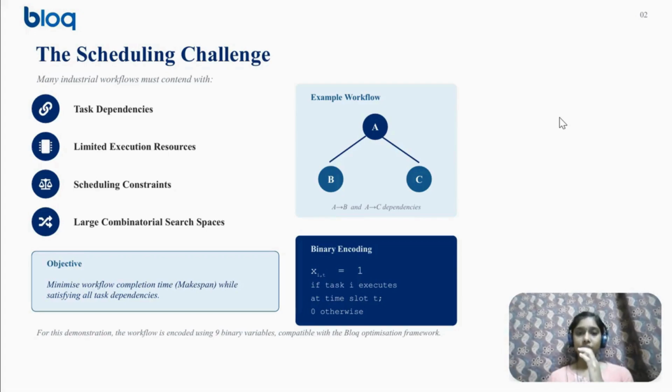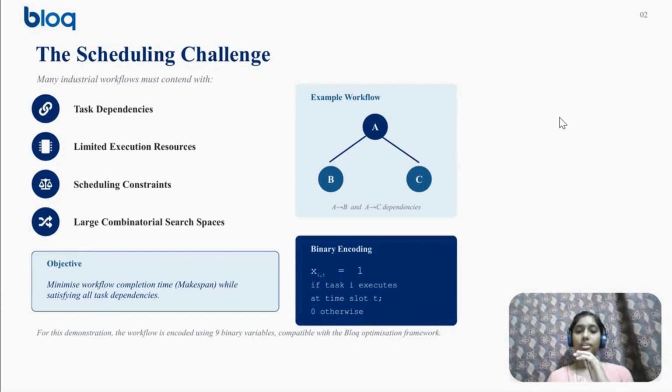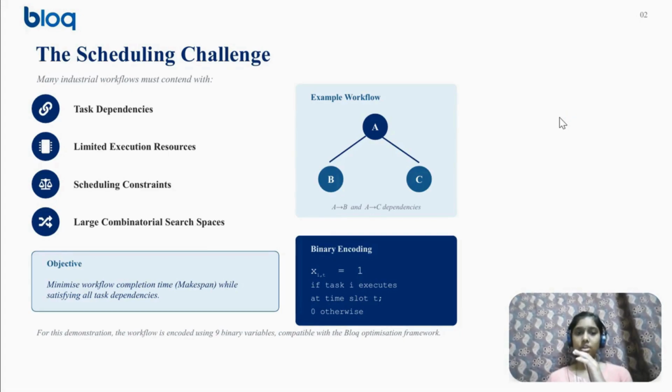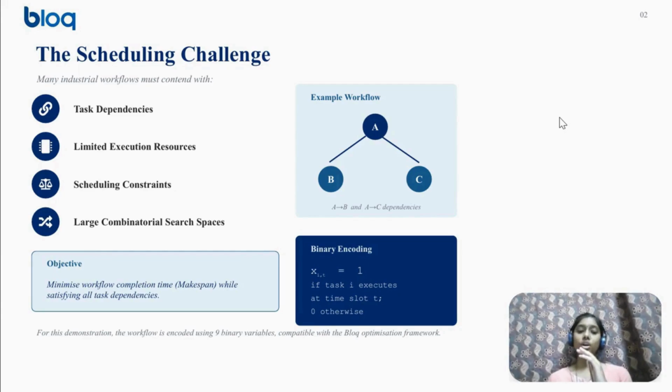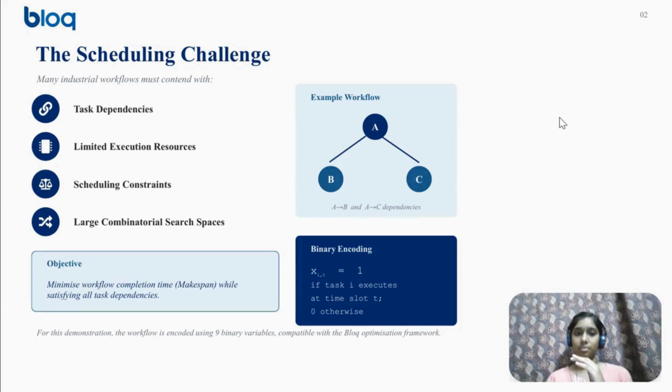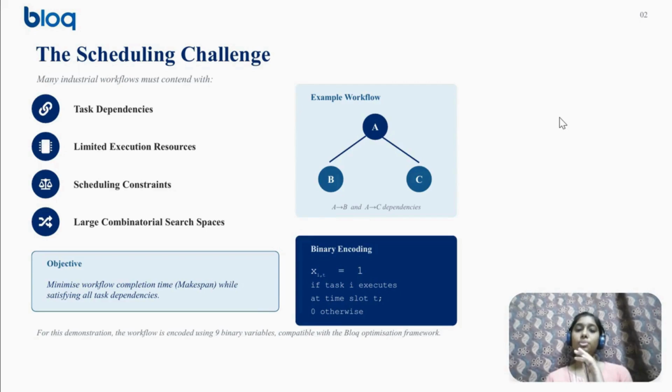So what exactly are we trying to solve here? In many real world workflows, tasks cannot be executed in arbitrary order. Some tasks depend on others being completed first, resources are often limited, and the number of possible schedules grows very quickly as the workflow becomes larger. For this demonstration, I've considered a simple workflow with task dependencies and encoded it using binary decision variables. Each variable represents whether a particular task is assigned to a specific time slot. Our objective is to minimize the total completion time while still respecting all the workflow constraints.